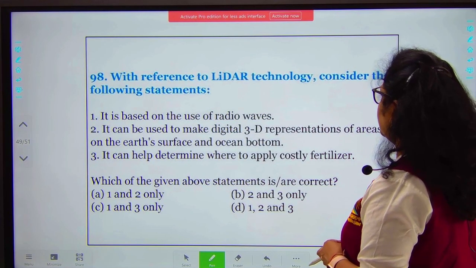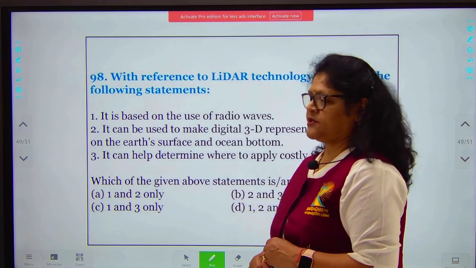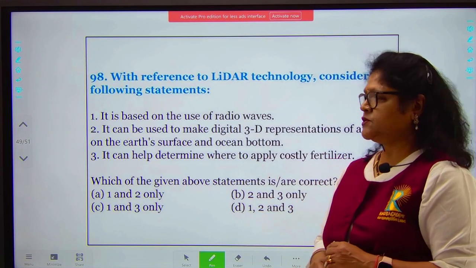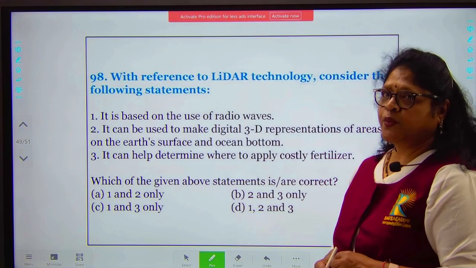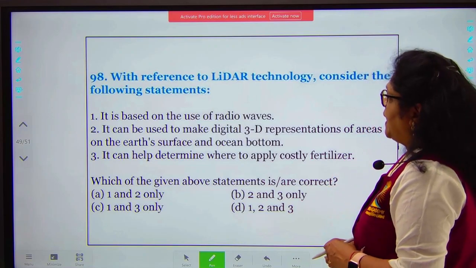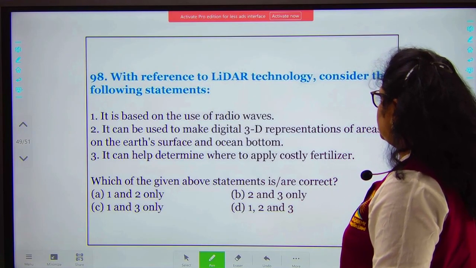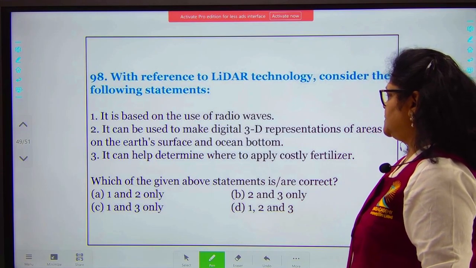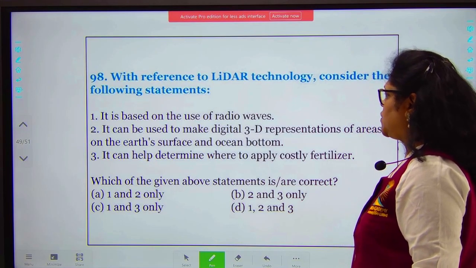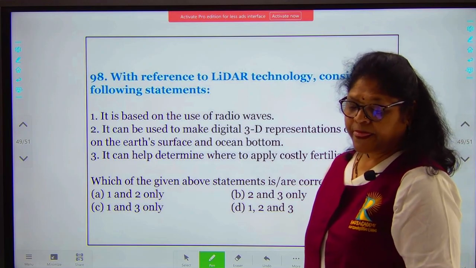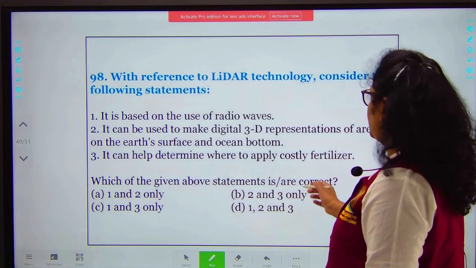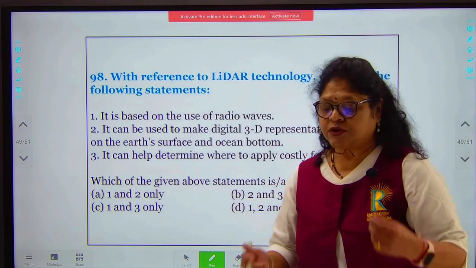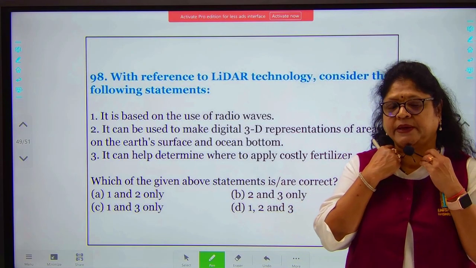With reference to LIDAR technology, consider the following statements. LIDAR technology is based on the use of radio waves. It can be used to make digital 3D representations of areas of the Earth's surface and ocean bottom. It can help determine where to apply costly fertilizers. So here you have the option of, it is based on the use of radio waves. It is not based on the use of radio waves.